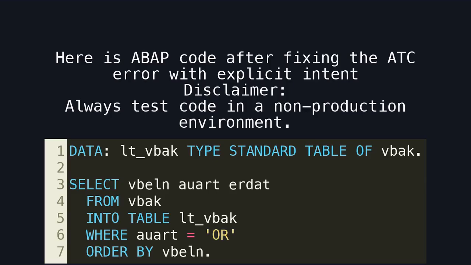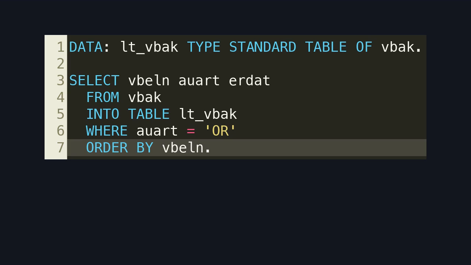Here is ABAP code after fixing the ATC error with explicit intent. Disclaimer: always test code in a non-production environment. This line of code explicitly enforces ordering. The ATC error is resolved, and the developer has clearly documented intent through the SQL statement.